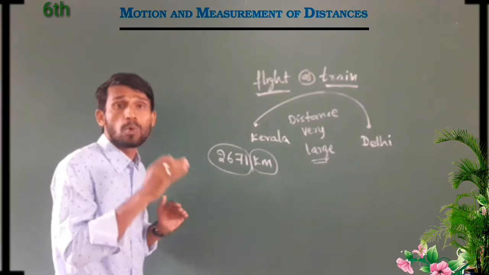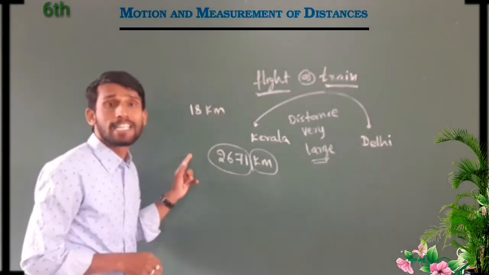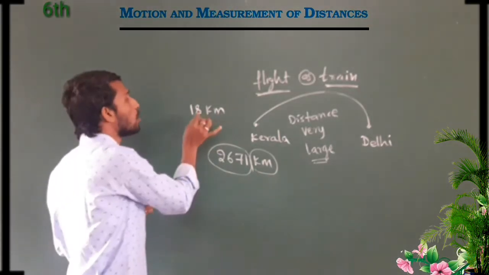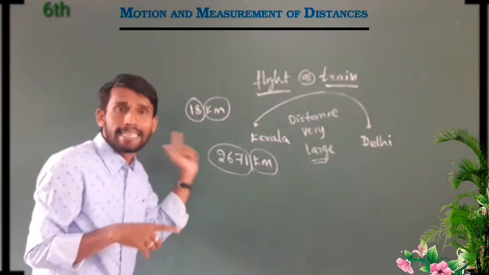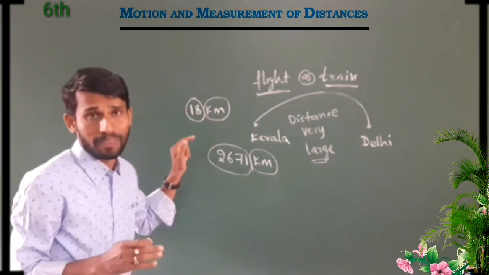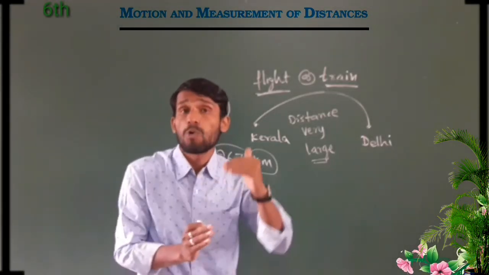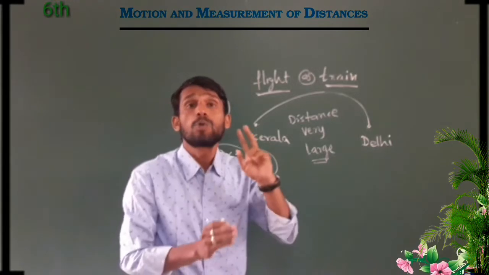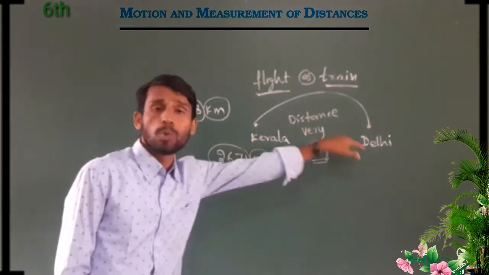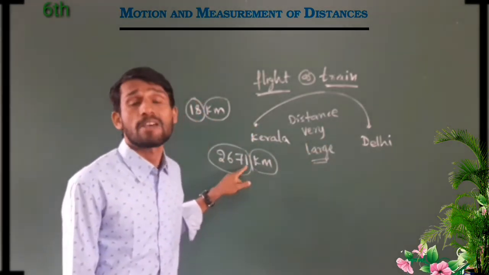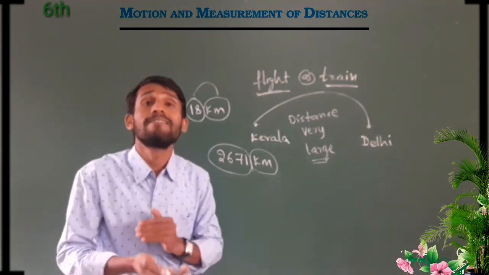From Kottur to Koligi, 18 kilometer. Here also you find two things. One is the number, another one is the unit. Here 18 is the number. Kilometer, km, this is the unit. Okay. Dear friend, when you are talking about distances, you will find two things. One is the number, and one is the unit. See here, from Kerala to Delhi, 2671 kilometer. You need not measure here, but you will find it very easily.